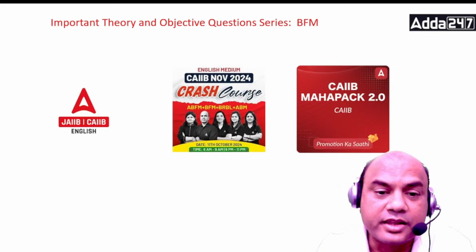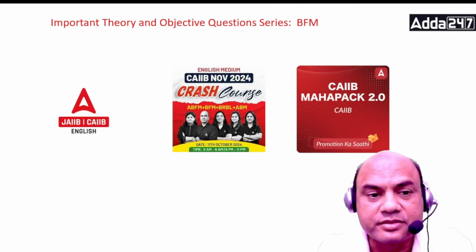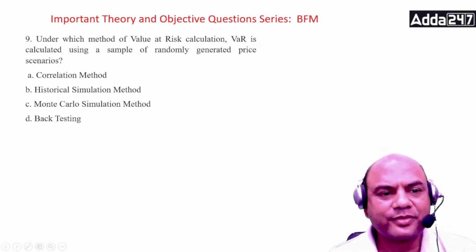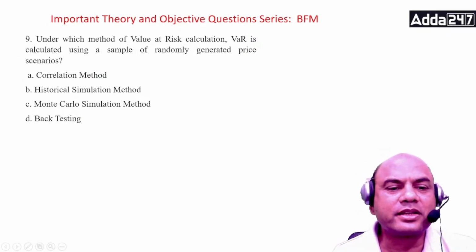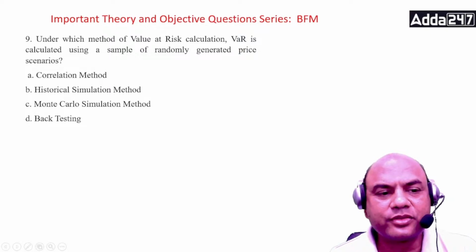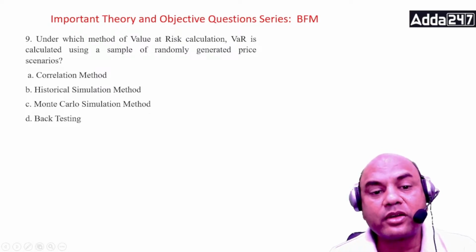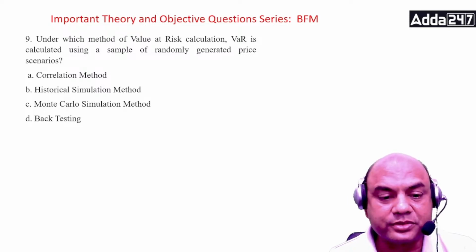Okay. Let's move on with the next question. Under which method of value at risk calculation, VaR is calculated using a sample of randomly generated price scenarios? So under which method is this done? Now look at the following options also. Okay.